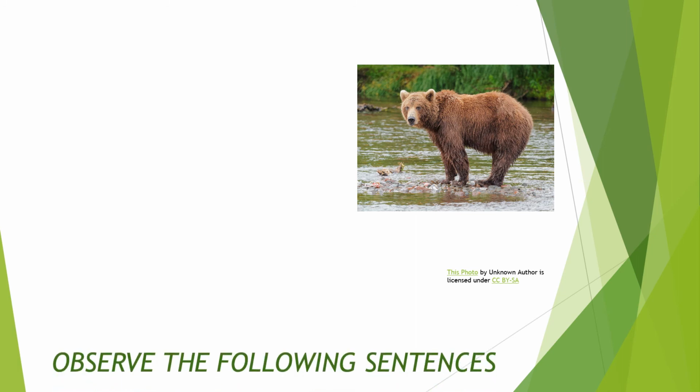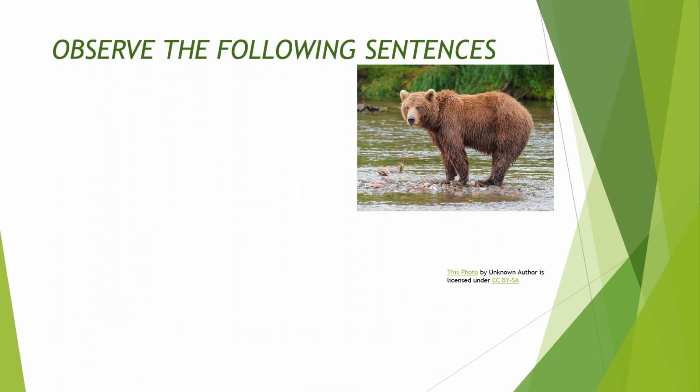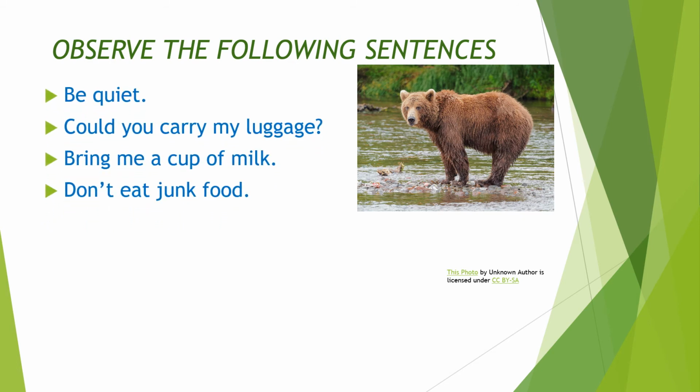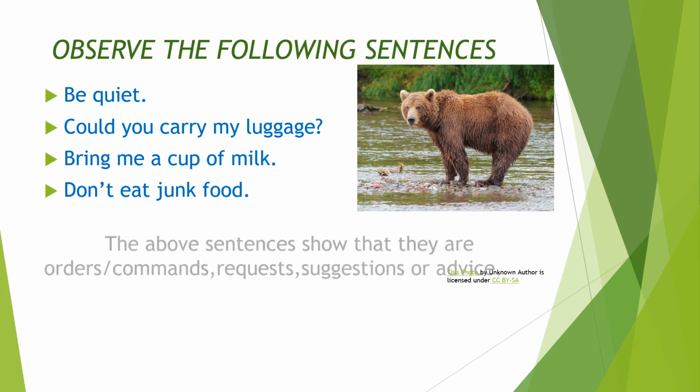Okay, let's move to the third one. Observe the following sentences. Be quiet. Could you carry my luggage? Bring me a cup of milk. Don't eat junk food. By observing these four sentences, what do you observe in the first sentence? Be quiet. We can say that this is an order. Could you carry my luggage? We can say that this is a request. Bring me a cup of milk. This is an order. Don't eat junk food. What type of sentence is this? This is a suggestion.